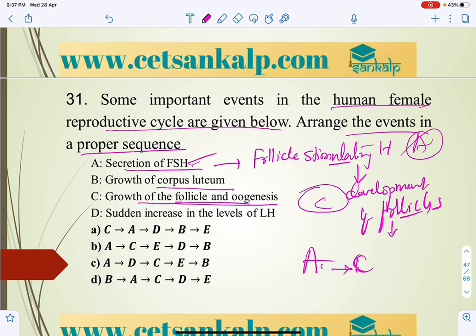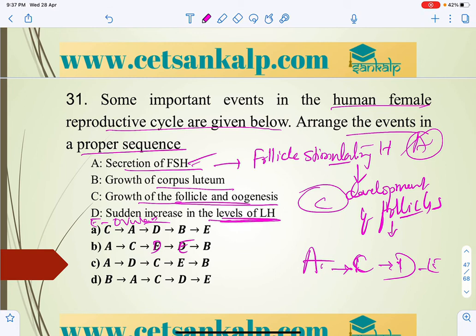So generally the secretion of FSH will be there, and then growth and development, right? After that we have the sudden increase in LH. So D we can write: A, C, and then the sudden increase, D, right? And one more option I'm going to add here: E is ovulation. The sudden increase in the level of LH leads to E, that is ovulation. So let me make this ACDE, right?